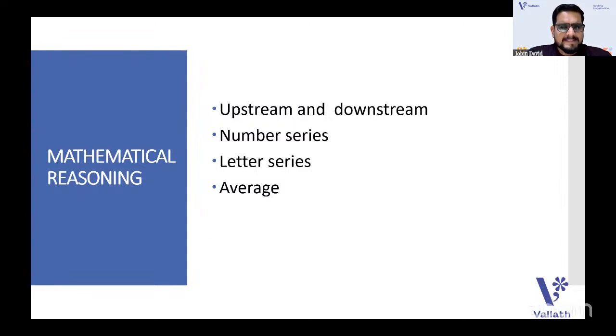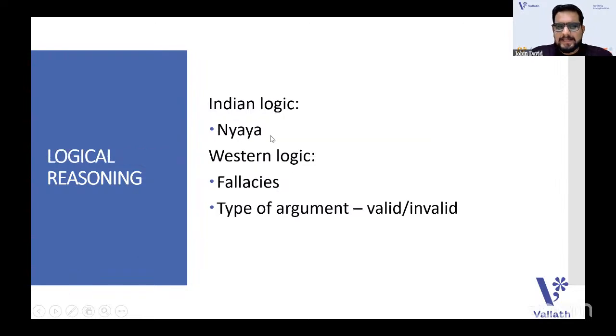And also in the letter series, there was a question. Number series also had a question. I think it was to find the 10th term. And average age also was there. Coming to logical reasoning, Indian logic, there was a question related to Nyaya, the schools of logic. Western logic, there were fallacies. Obviously, fallacies were there. And the type of argument, valid or invalid, sound or unsound, that sort of question was also asked in the logical reasoning part.